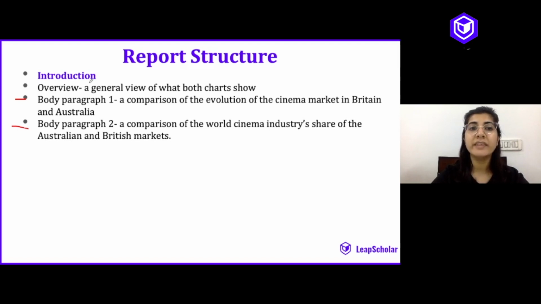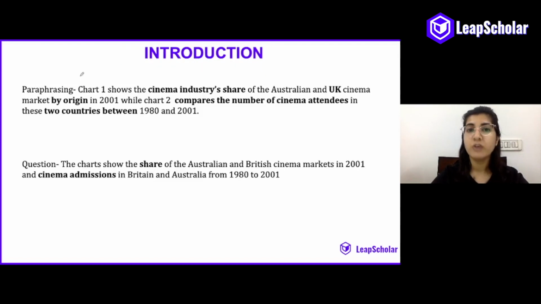Let's have a look at the introduction and what we have to do to write an introduction. So we have simply paraphrased the question statement to introduce what both our charts show. So the charts show the share of the Australian, we have changed share of the cinema markets to the cinema industry's share of the Australian and UK cinema market by origin in 2001.